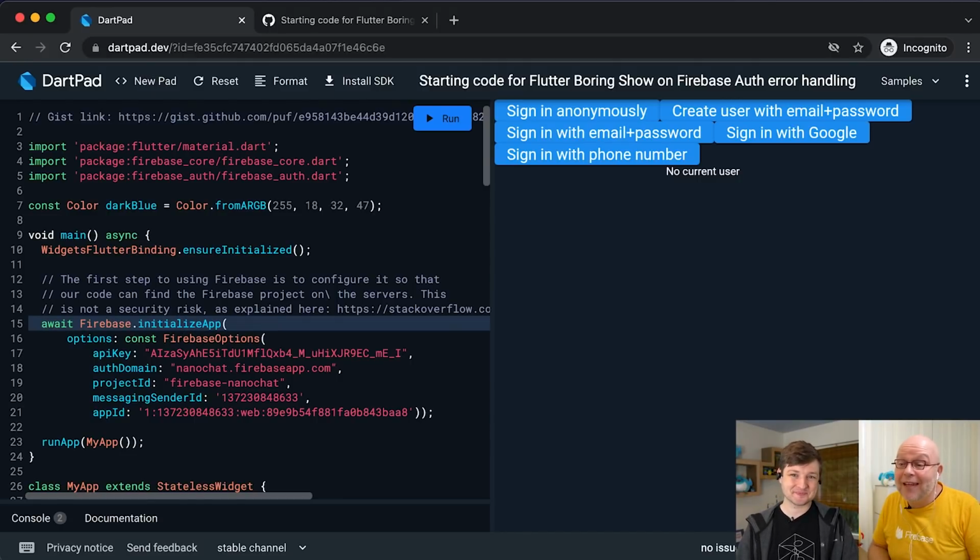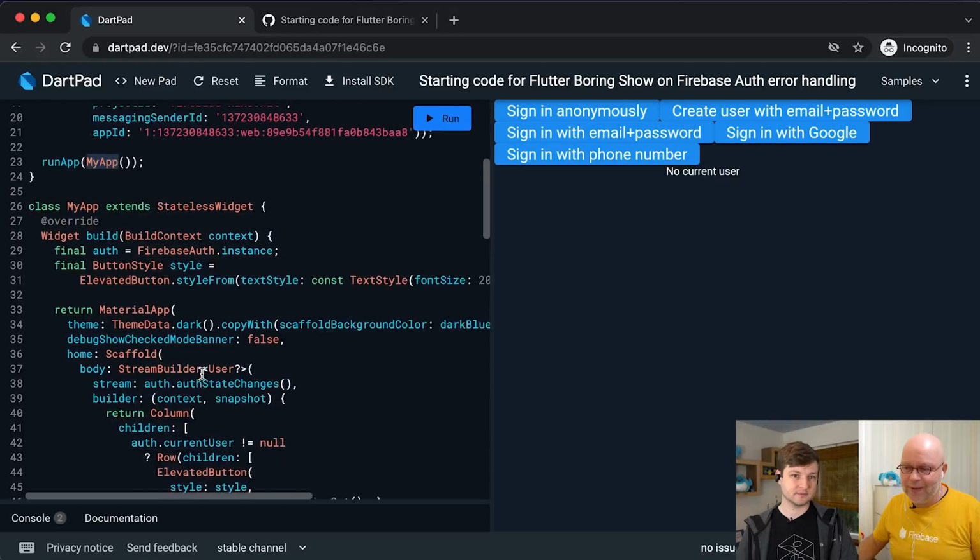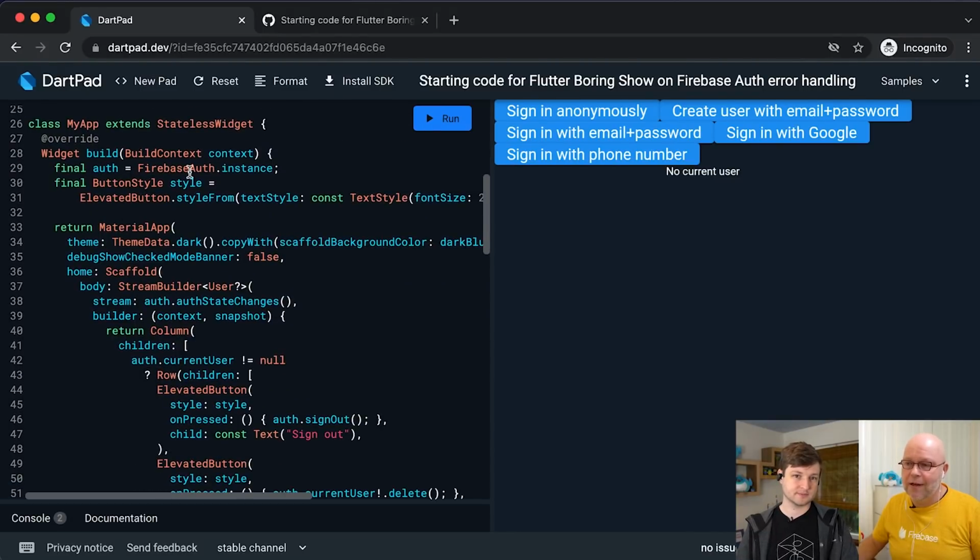So the important thing here is this is where we initialize Firebase, and you can see that these are not secrets because I've been showing them to you for ages. It's an asynchronous call because we need to call to the server here. But after that, we run my app, and that's where the real code starts. The important thing we do there is that I get a reference to Firebase Authentication, the service, as we call these things, so that I can start calling the APIs that we have on this.